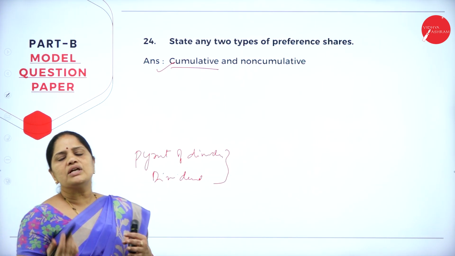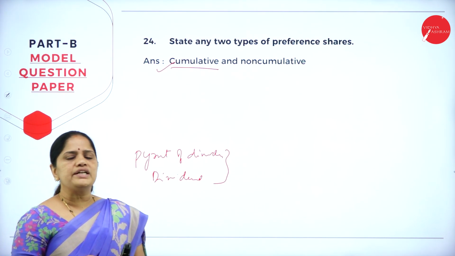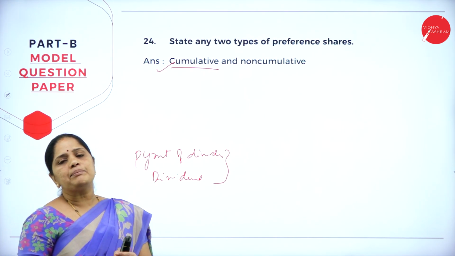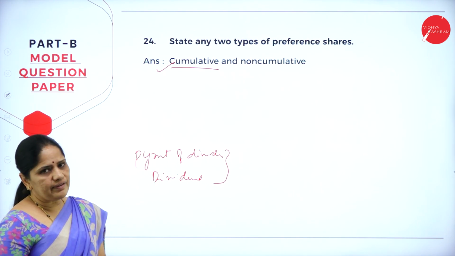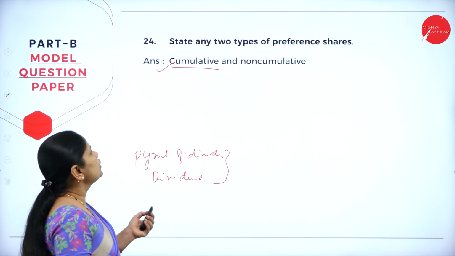Now, coming to the non-cumulative preference share, they will have to forego the dividend in case the company makes a loss in any of the financial years. So that is cumulative and non-cumulative.